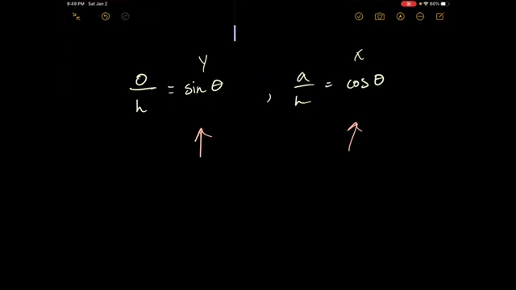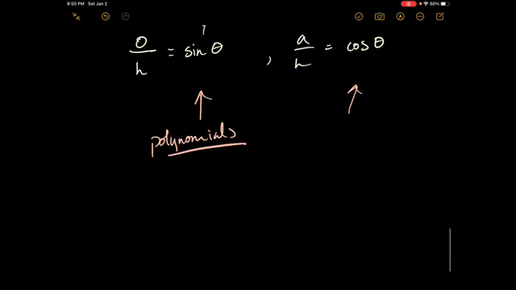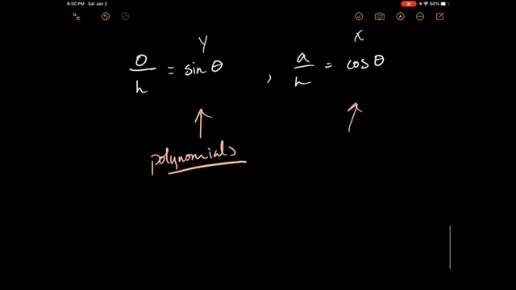Well, the thing is, both sine and cosine can be represented or approximated using a polynomial function. You can approximate them using polynomial functions, and these are a lot nicer. These are significantly nicer because you can easily take the derivative of polynomials.